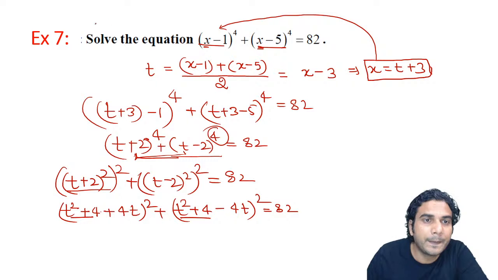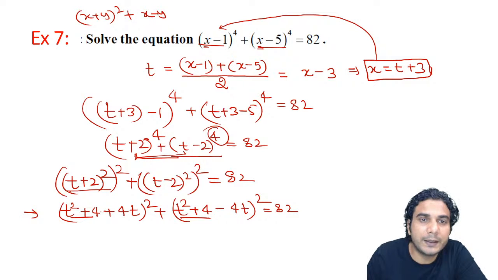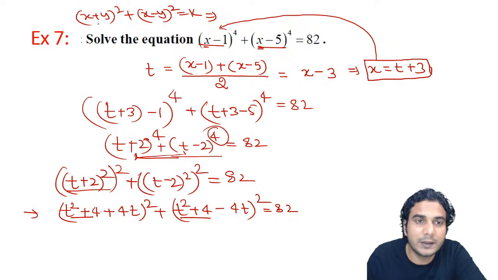Now you can say this is the last step. In this step, the equation is written in this form: (x plus y) the whole square plus (x minus y) the whole square is equal to a constant. So easily, if you expand it, the 2xy term will get cancelled, and you'll get twice x square. If you expand, you are going to get 2 times (x square plus y square) is equal to k.